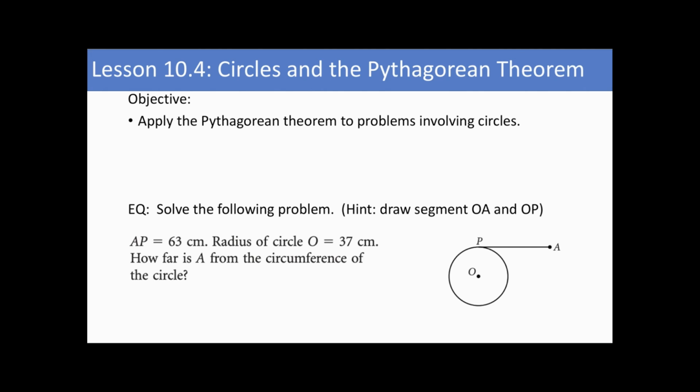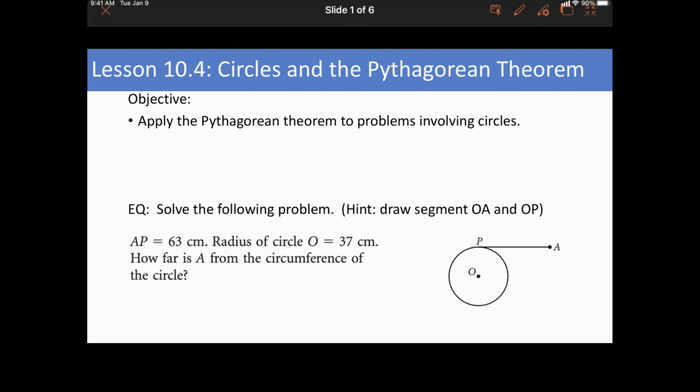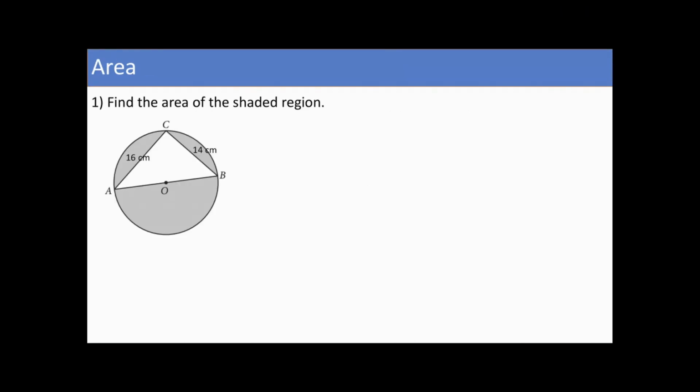Hello! This is lesson 10.4 about circles and the Pythagorean theorem. So we're combining a lot of skills and knowledge that we've learned, and we're putting them all together. A lot of the problems are not new ideas. It's just putting in context together with the Pythagorean theorem, so that means right triangles with circles in some way, shape, or form. All right, so let's look at this problem.